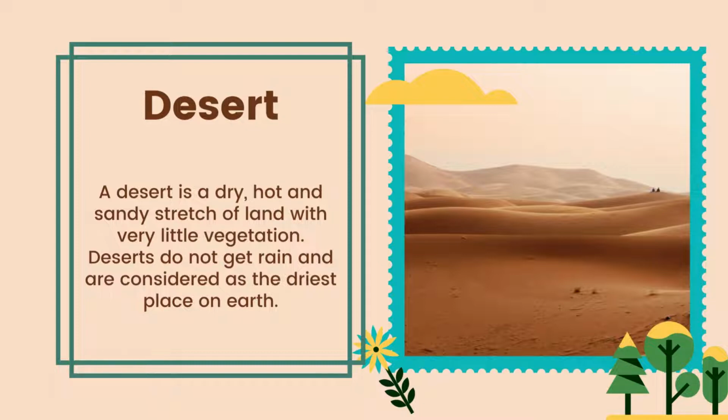Desert: a desert is a dry, hot, and sandy stretch of land with very little vegetation, as you can see in this picture. Deserts do not get rain and are considered as the driest place on the earth. The vegetation of deserts and the animals that live over there are totally different than other parts of the world.